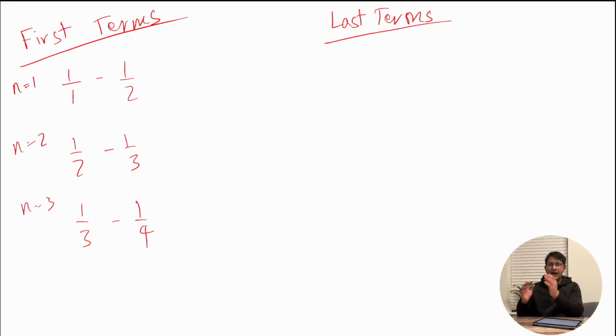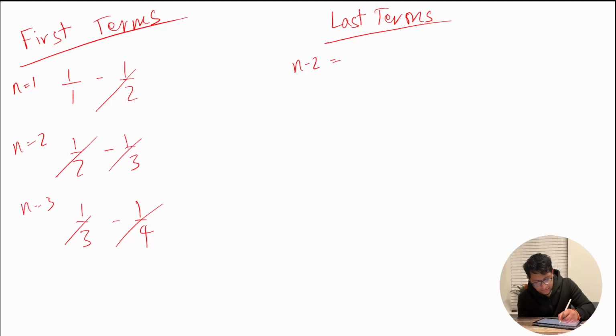So if we add all of these together, if they're all in a series, which is what summation is, you'll have minus a half plus a half, right? These two will cancel out, make 0. Similarly, these two will cancel out, make 0. Minus a quarter plus a quarter in the next one, and so on and so forth. Which is why we need to get to the last terms. Because it's going to n, let's start the last terms at n minus 2.